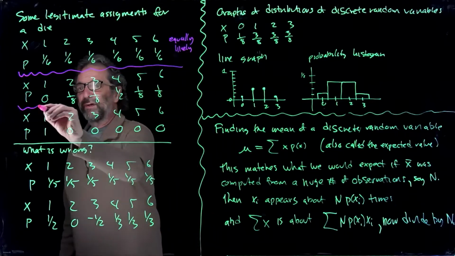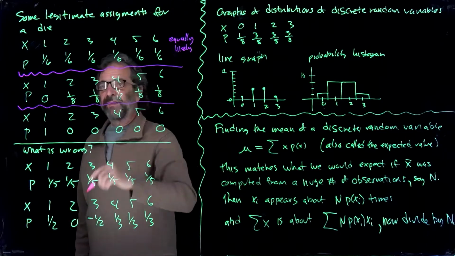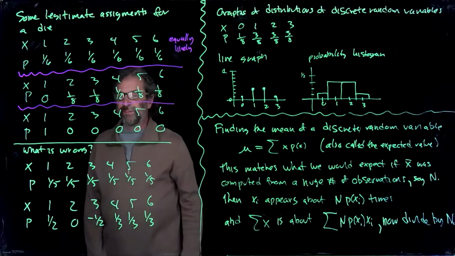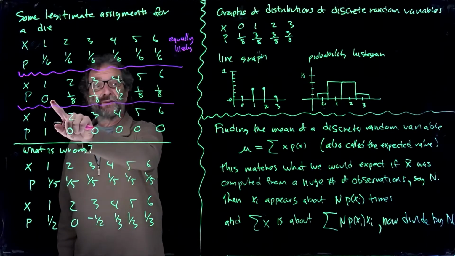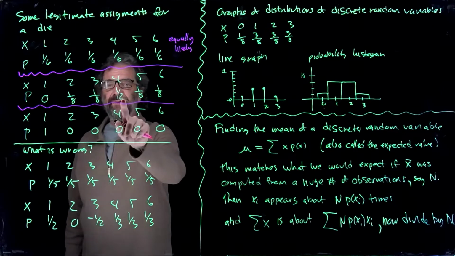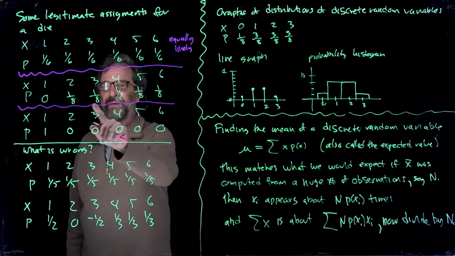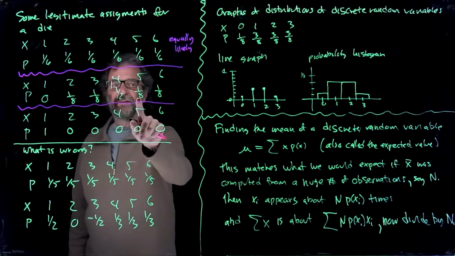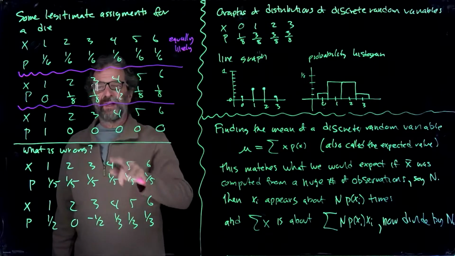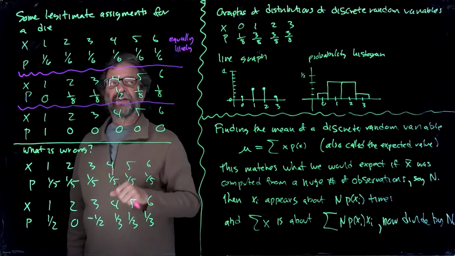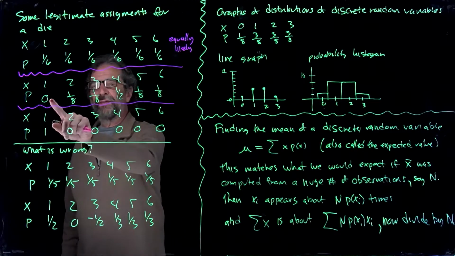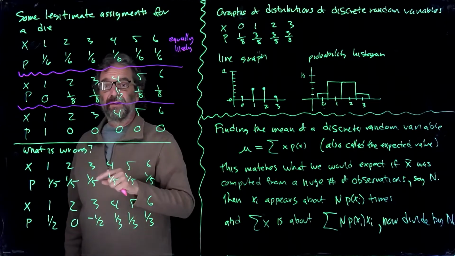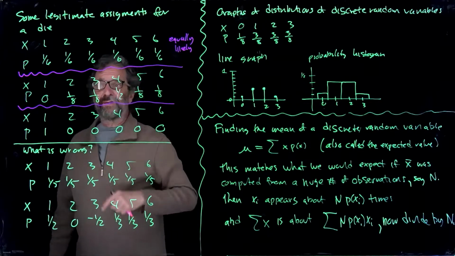This second one here has the same values as a regular die, except it looks like 1 never happens. 4 happens half the time, and the other values are equally weighted. 2, 3, 5, and 6 each happen 1/8 of the time. The sum is 1. You're allowed to have 0 or 1 as one of the probabilities, and so that's considered legitimate.